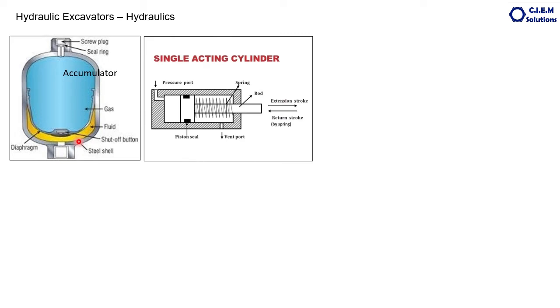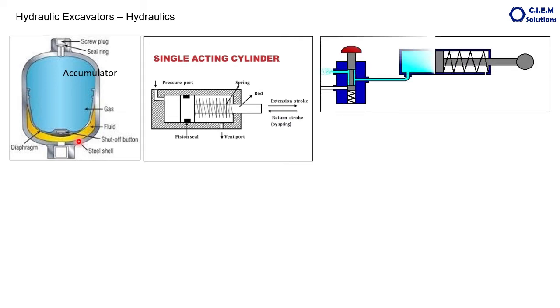So far we discussed where the fluid pressure is generated and how the flow is diverted depending upon the machine requirement. Now let us move to the actuators. The actuators are what actuate the implements of the machine, that is the boom, stick or bucket. Those are cylinders. Let us discuss a few types of cylinders.